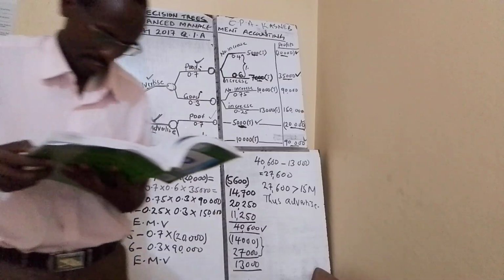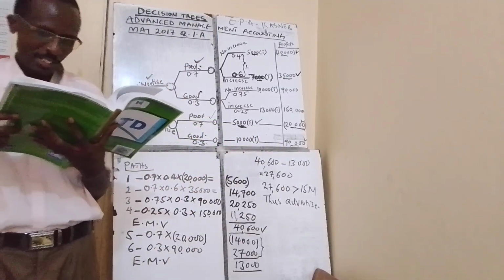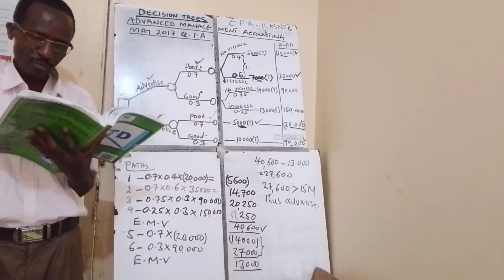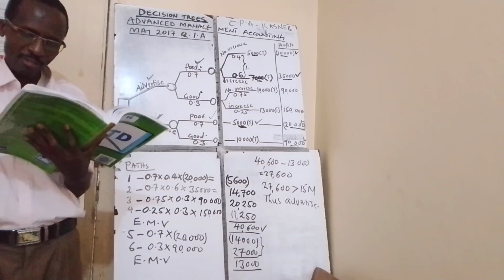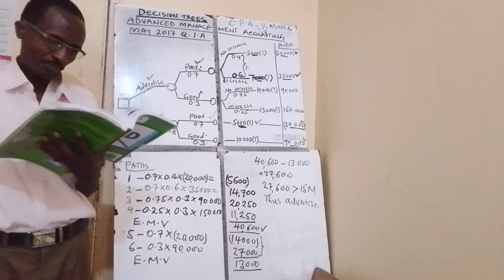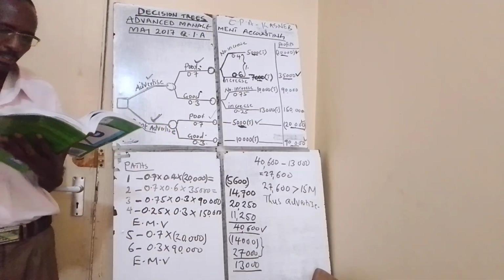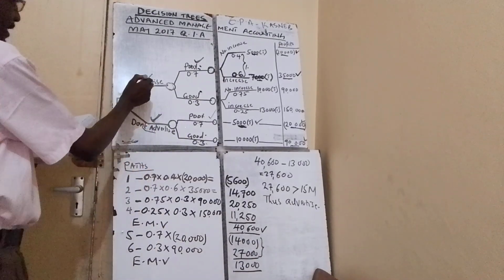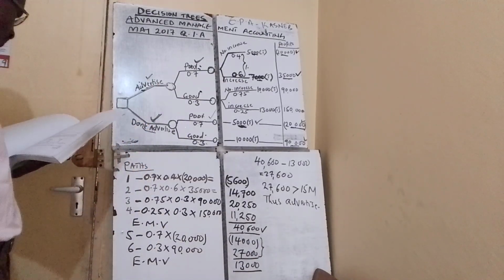If the concert is advertised and the weather is good, there is a 25% chance that advertising will stimulate further demand and ticket sales will increase to 13,000, right? If the concert is advertised, we are still on this path.